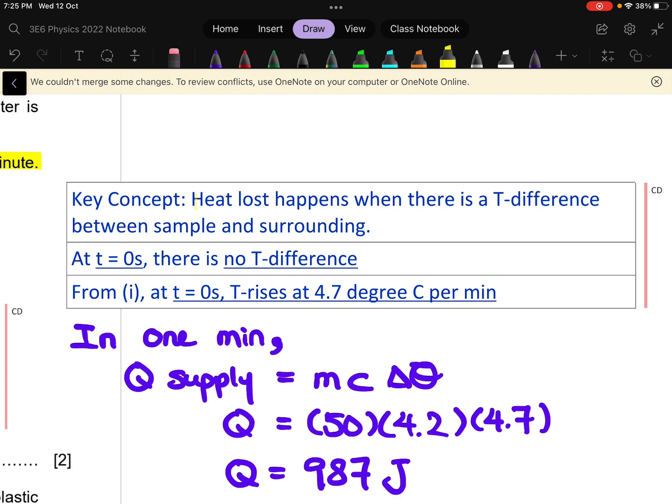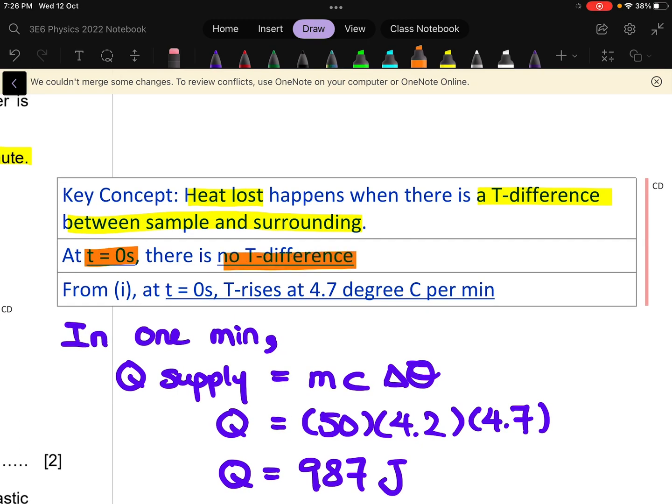So we know that heat loss happens when there is a temperature difference between the sample and the surrounding. So when will there not be a heat loss? There won't be any temperature difference, and hence heat loss, when time equals 0, because at time equals 0 the sample temperature and the surrounding temperature are the same, right? So there's no temperature difference.